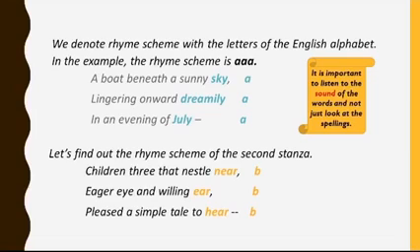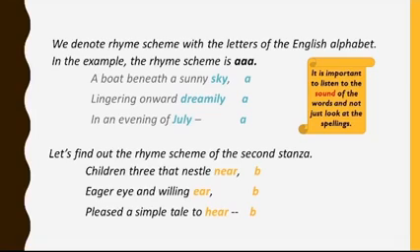One thing that we need to keep in our mind when we look at the rhyme scheme of a poem is that we do not look at the spellings but we listen to the sounds, and the words that sound similar form the rhyme scheme. Let us identify the rhyme scheme of the second stanza now. Children three that nestle near, eager eye and willing ear, pleased a simple tale to hear.